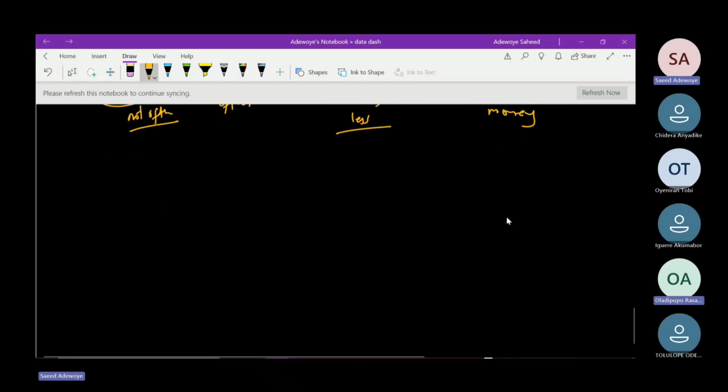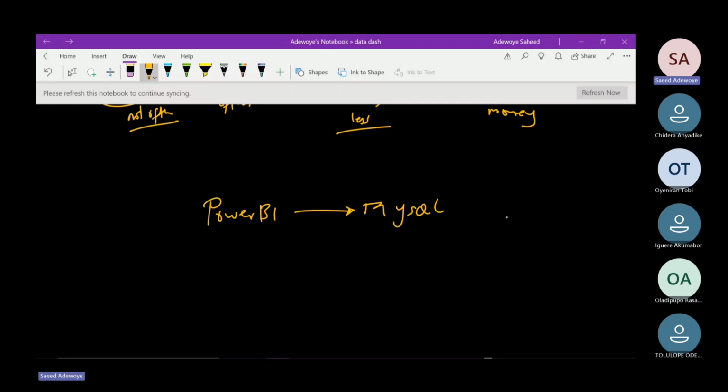That is, we want to connect our Power BI, which is our visualization tool, to MySQL, so that they can be communicating to and fro. Let's say any record that we update here, it will reflect in the visualization in Power BI. And whenever Power BI needs something from MySQL, it will also be able to get it from MySQL.